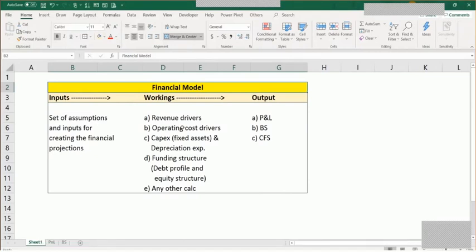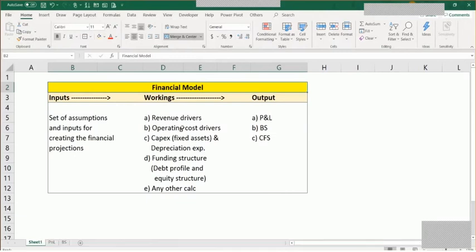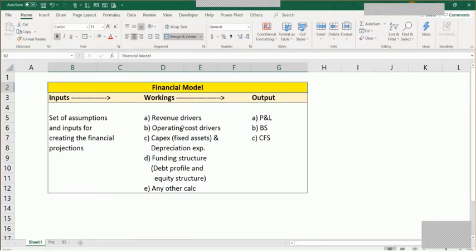Work which we use to work upon the related schedules, and finally we would flow the result to the output. Now, how does this financial model case study that we're going to discuss today differ from the one that we discussed in the last session? In the last session, when I talked about the Kia financial model, that was a synopsis of the overall financial model, or I would say it was giving a bird's eye view of how a financial model could be created.